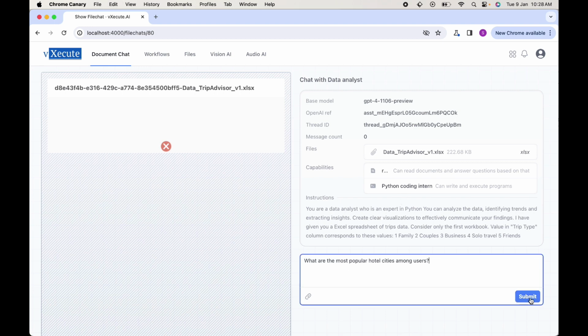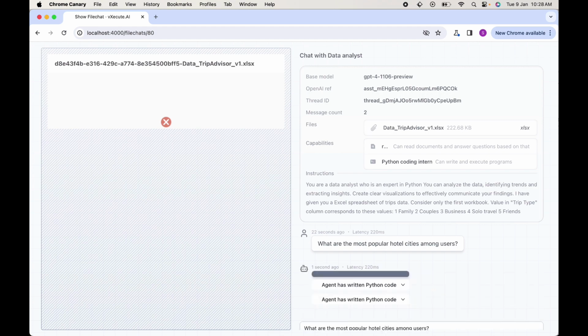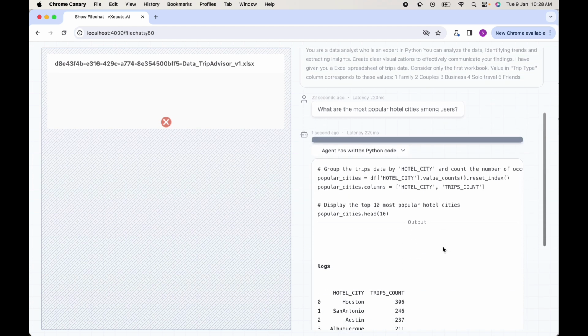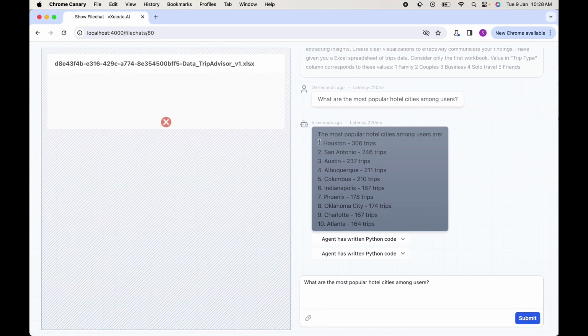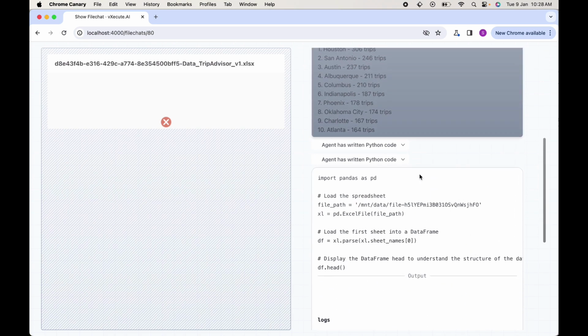What are the most popular hotel cities among users? I haven't said anything else about the data. Let's see if the AI can infer anything from it. Agent has given me top 10 cities with Houston at the top with 306 trips. If I want, I can see the Python code Agent has written.